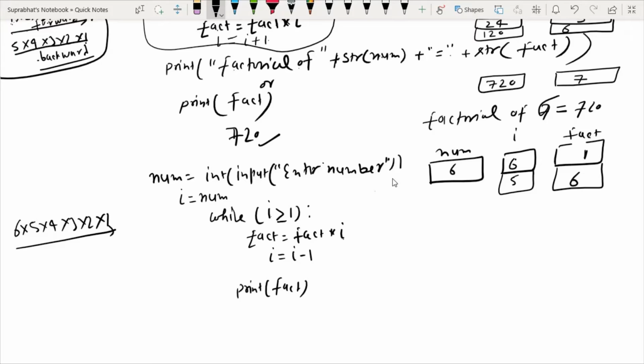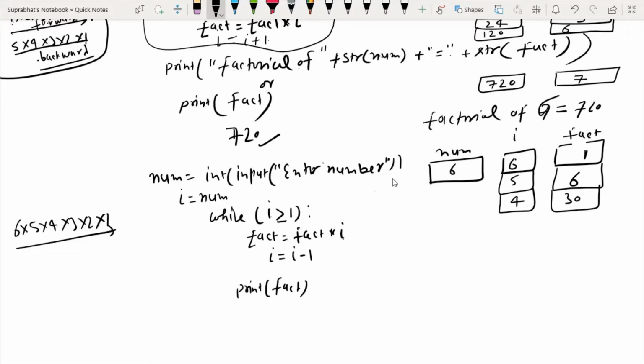Again 5 is greater than or equal to 1, condition satisfied, so fact multiply I, fact is 6, 6 multiplied by 5 is 30. Again I is decremented by 1, now the value is 4. Again 4 is greater than or equal to 1, condition satisfied.